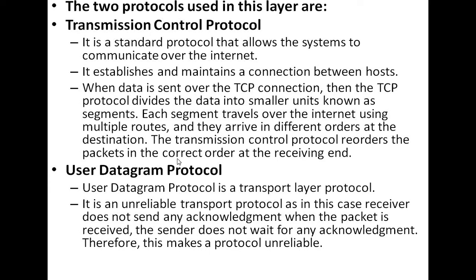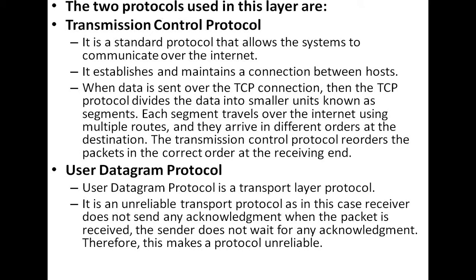And what is the use of UDP? User Datagram Protocol is a transport layer protocol. It is an unreliable transport protocol, as in this case the receiver does not send any acknowledgement when the packet is received. Normally, when the message reaches the receiver end, the receiver must transfer an acknowledgement towards the sender end.